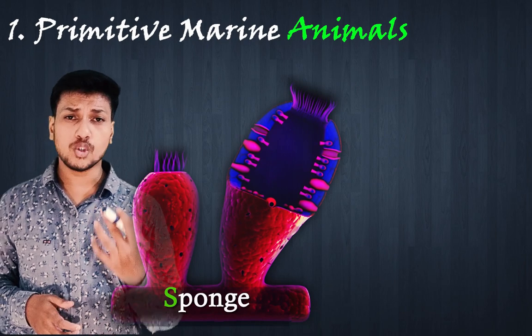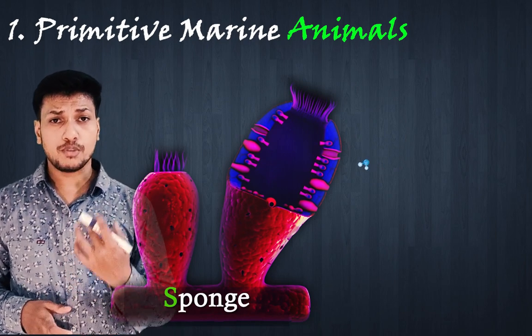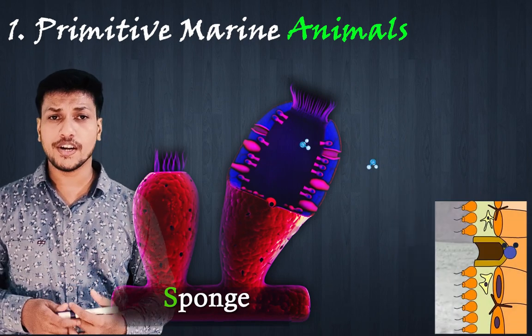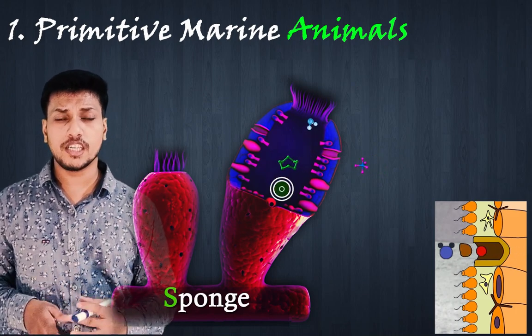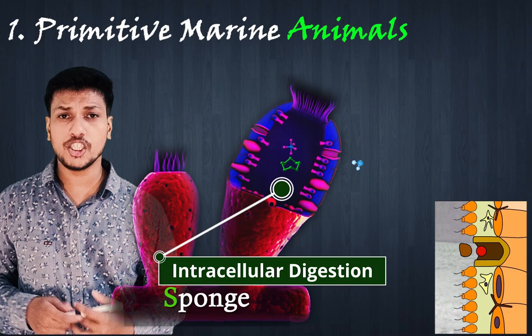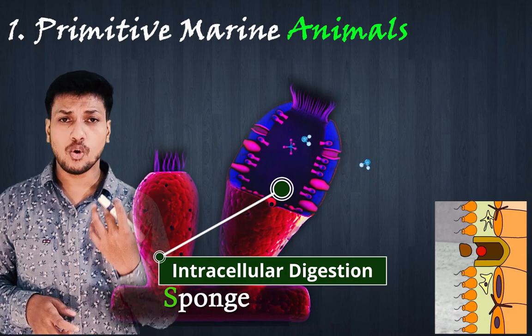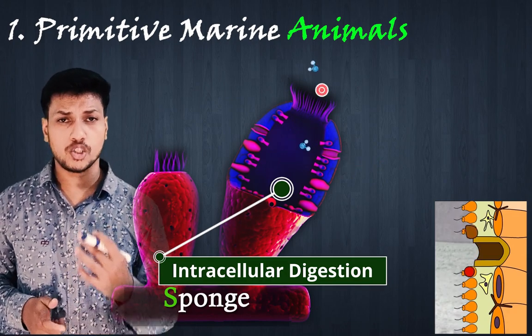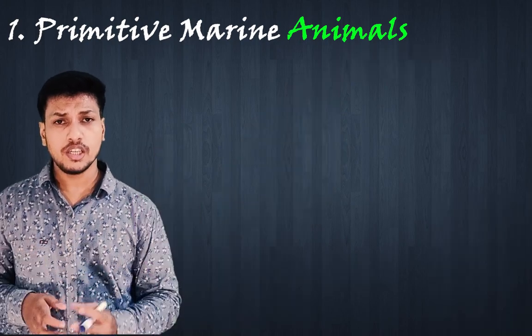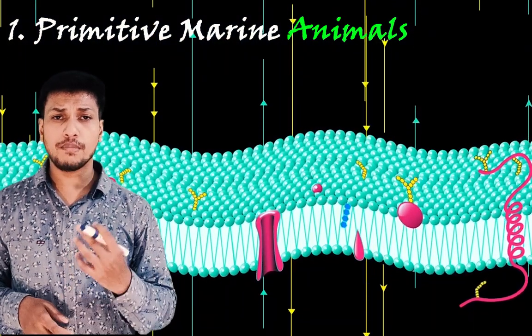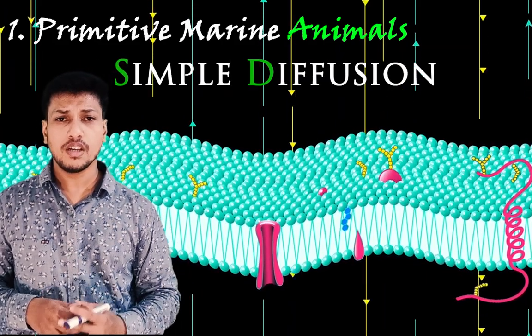Sponges exhibit a holozoic mode of nutrition. They capture food with the help of water current created by choanocytes. This food is then digested by the process of intracellular digestion and the remaining water is thrown out of the body through the osculum. In sponges, processes like respiration and excretion take place by means of simple diffusion.